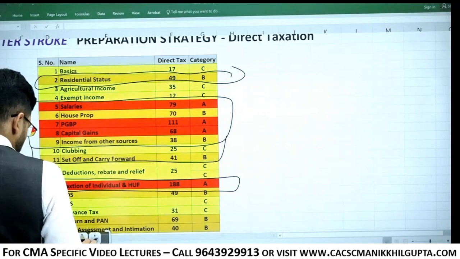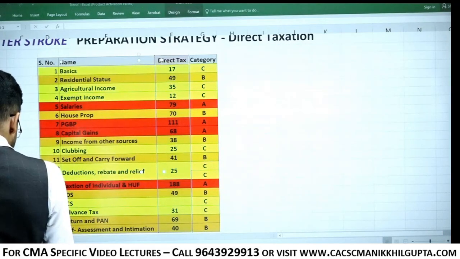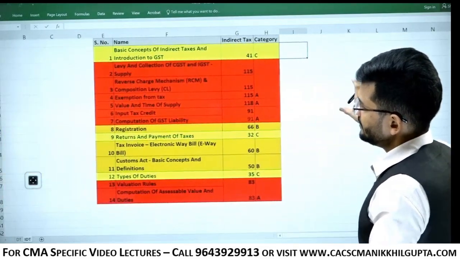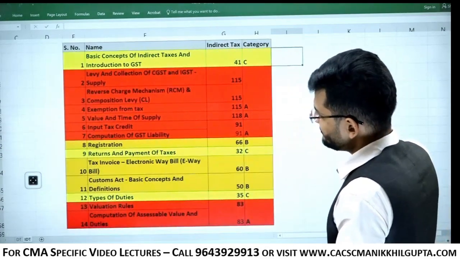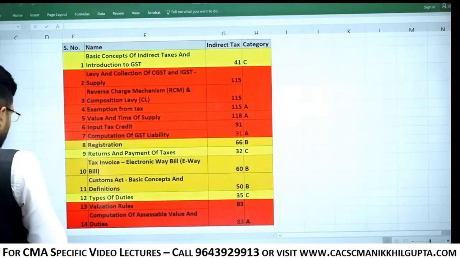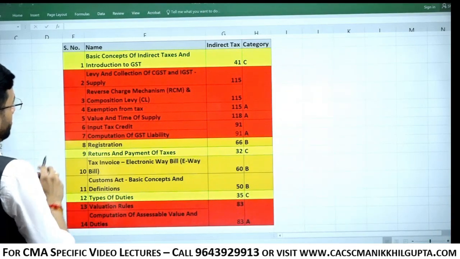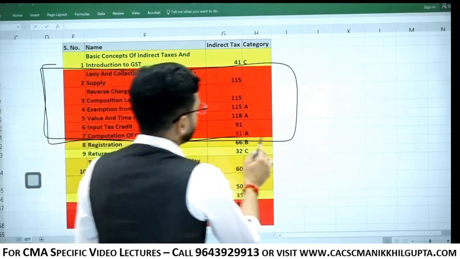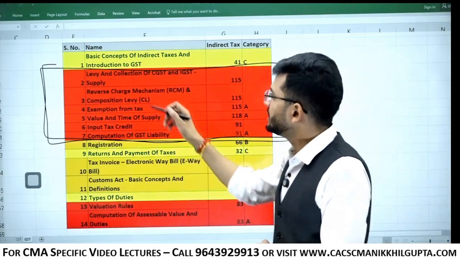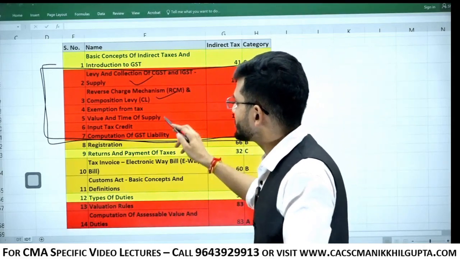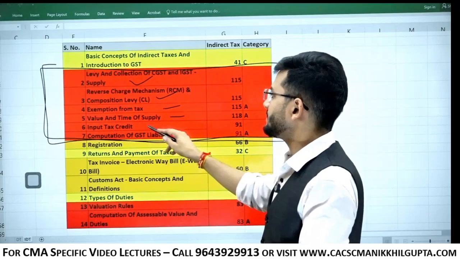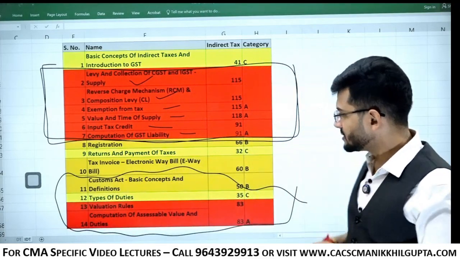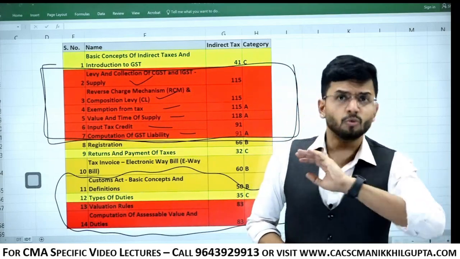And if I come to indirect taxation, then guys, in IDT, these are the most important chapters which you must do. And guys, lay more emphasis on IDT so that at least IDT questions you're able to manage well. So yes, the chapters from 2nd to 7th, these are the core GST chapters, which are levy and collection of GST, reverse charge mechanism, composition levy, exemption from tax, value, time of supply, input tax credit, computation of GST liability, and the customs part. That's it, because a mandatory question of customs is coming in almost every attempt.